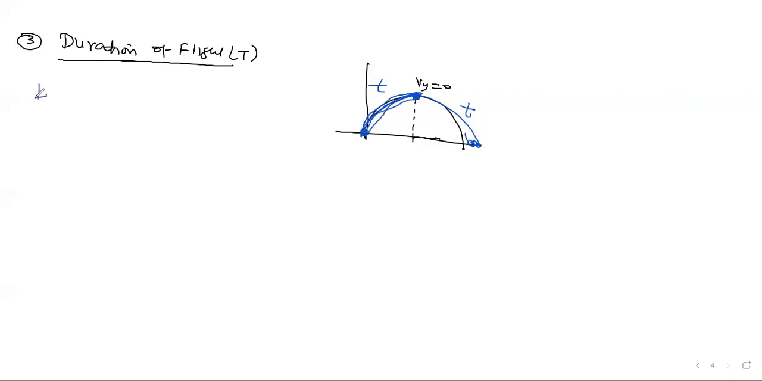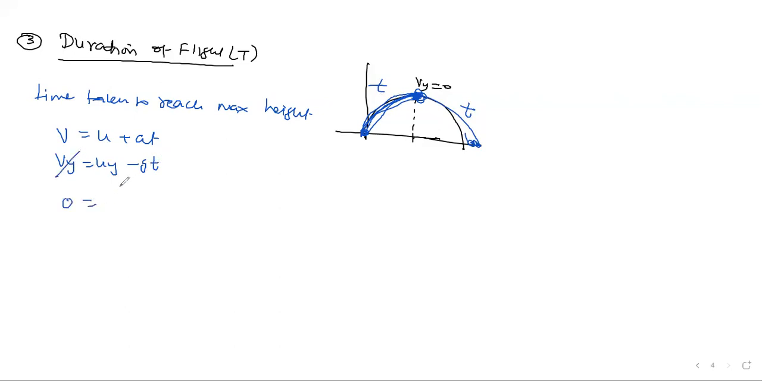So look here, the time taken to reach maximum height. You can write again your equation of motion, v is equal to u plus at, in the y direction. So we write Vy is equal to Uy minus gt. Vy is again 0, and Uy we know is U sine theta, so 0 equals U sine theta minus gt. So t comes out as U sine theta by g. This is the time taken to reach the highest point.